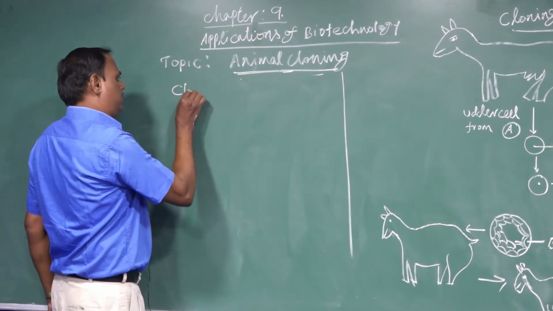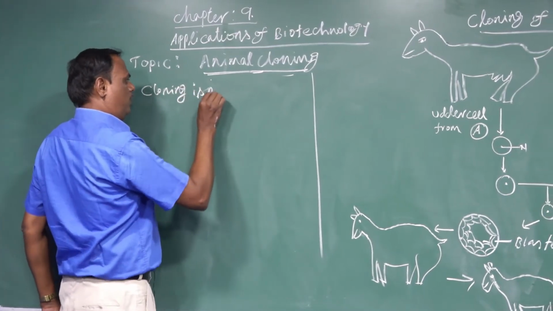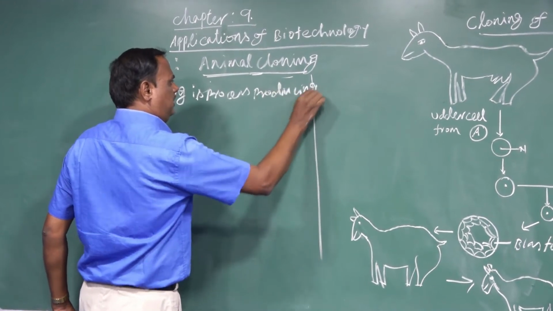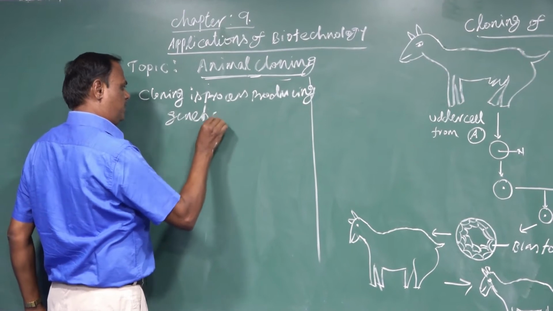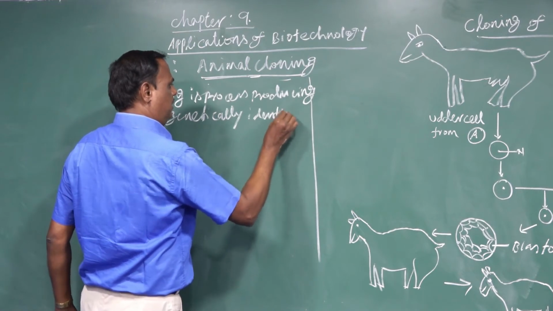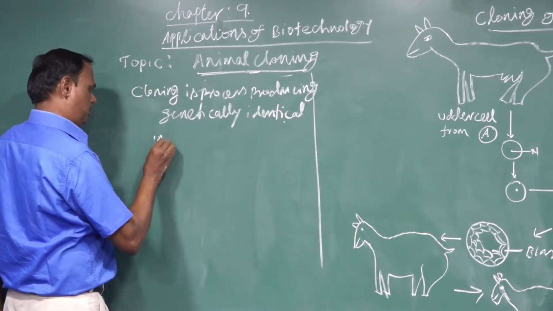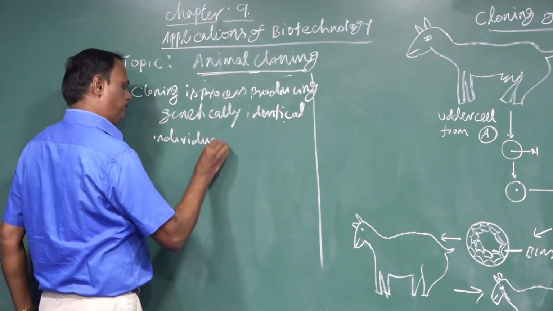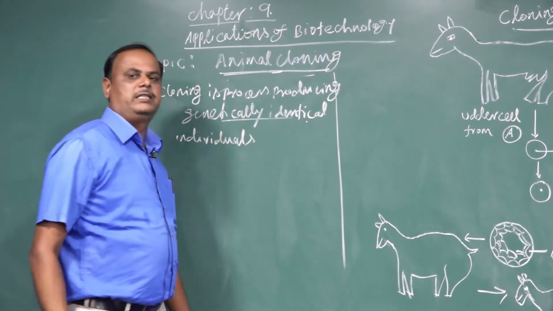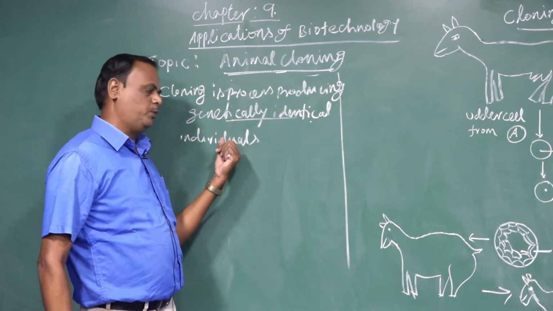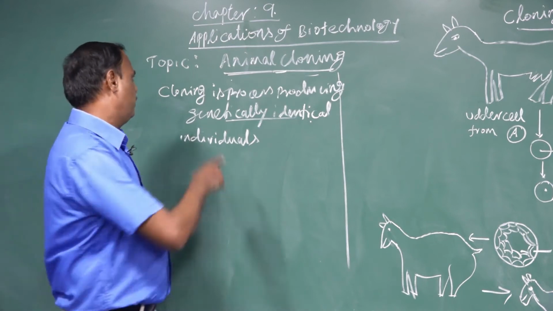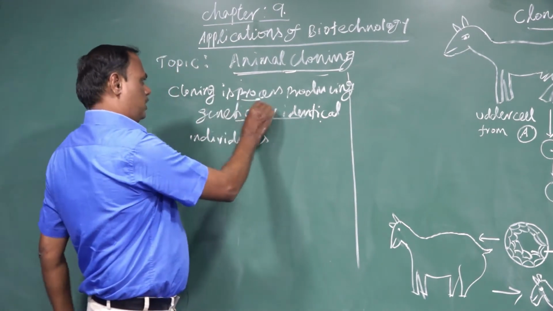First, cloning is the process of producing genetically identical organisms, genetically identical individuals which resemble the parent. Genetically identical means resembling the parent. The individuals which resemble a parent and are produced in this process, that is called cloning.